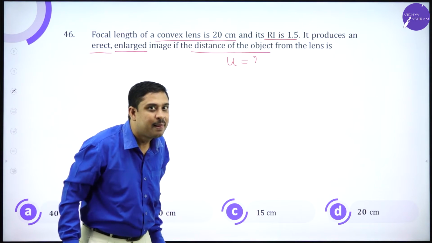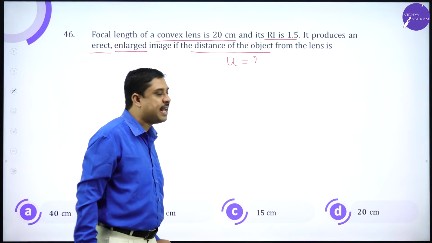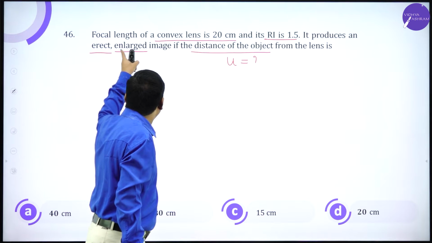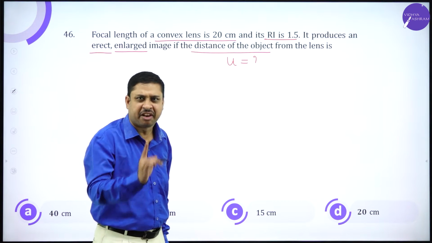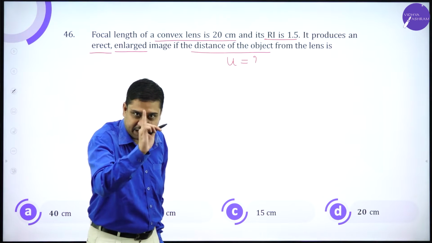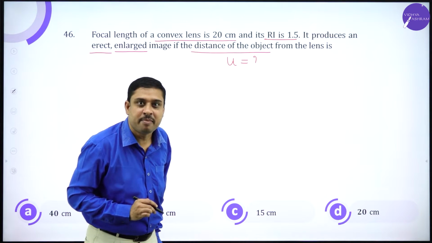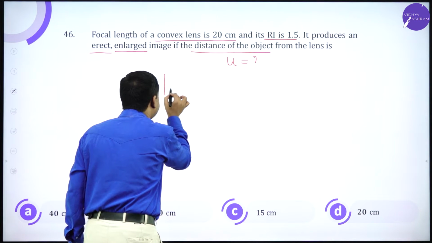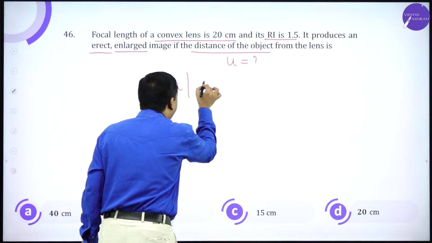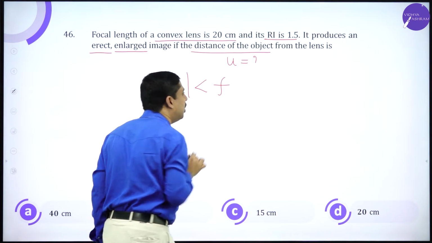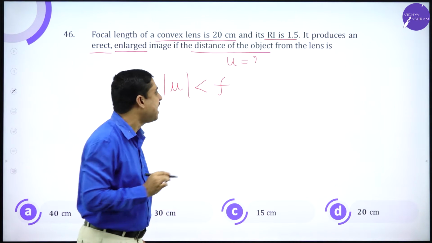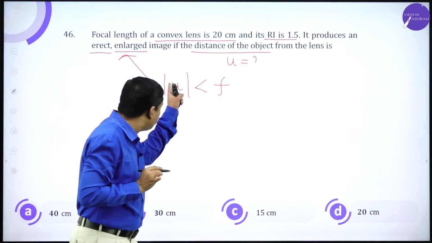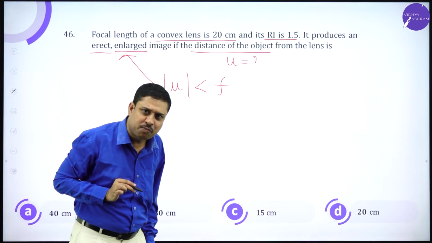Observe, children: for a convex lens to produce an erect and enlarged image, erect means virtual, erect, enlarged image, not diminished, enlarged image, theory says magnitude of u should always be less than f. If this has to happen, object distance should always be less than f.